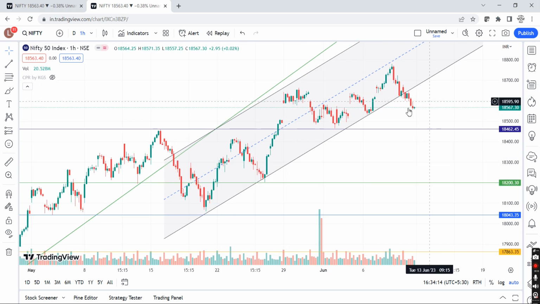So this is probability 1, that even if this parallel channel is broken, we may see some more downward move, and again Nifty spot can get inside of this channel, right? It can get inside this parallel channel. This is probability number 1. What is probability number 2? We can go for a downtrend.